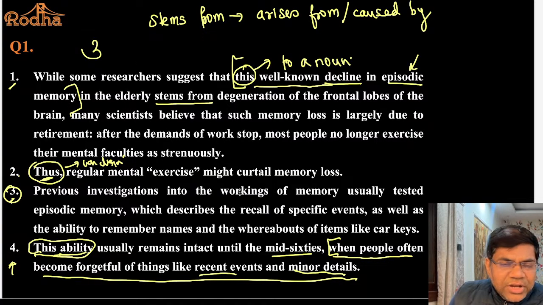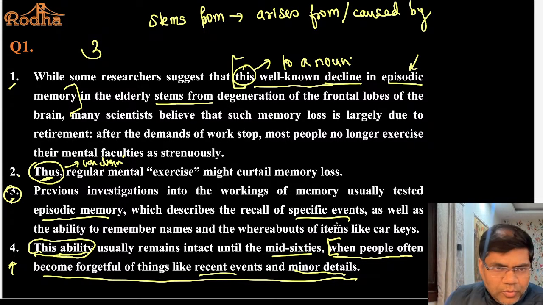Previous investigations into the workings of memory usually tested episodic memory, which describes the recall of specific events as well as the ability to remember names and the whereabouts of items like car keys. So what exactly is episodic memory? Episodic memory is the recall of specific events. We say episodes, right, episode 1, episode 2. So what is episodic memory? Recall of specific events as well as the ability to remember names and whereabouts of items like car keys. This ability remains intact until the mid-60s. People remember where the car keys are kept, what the name is.